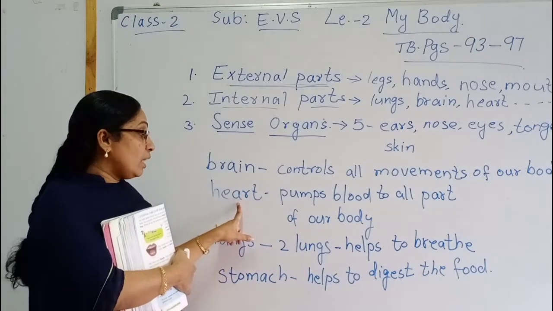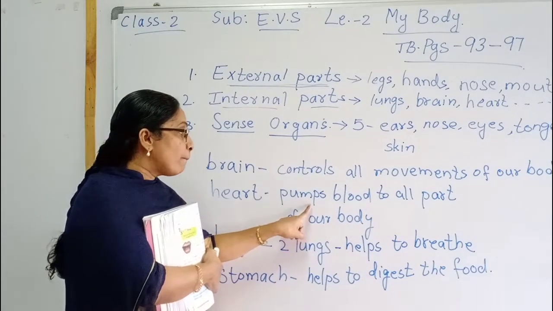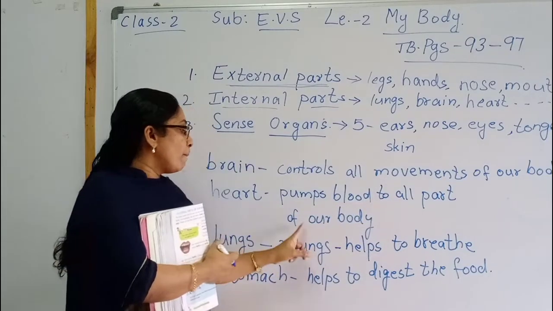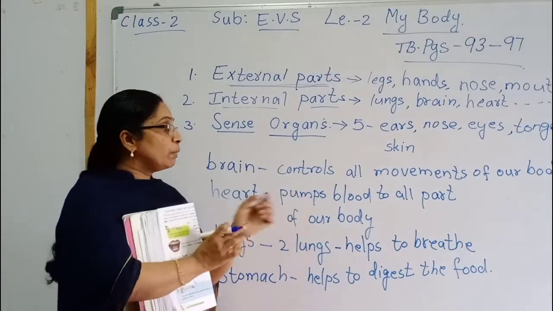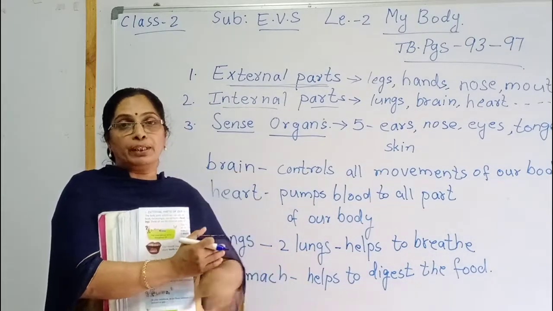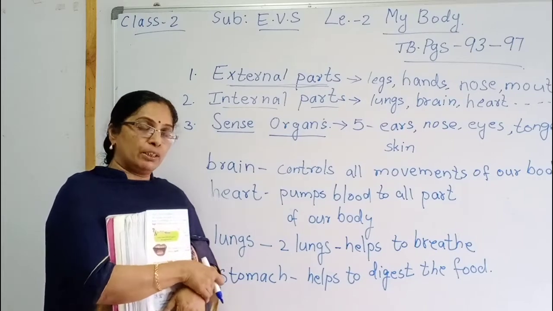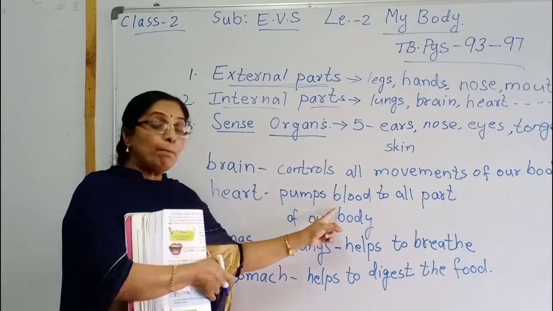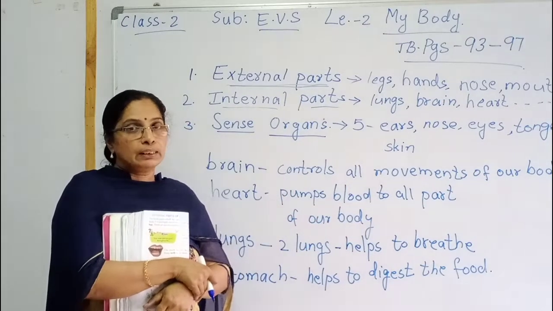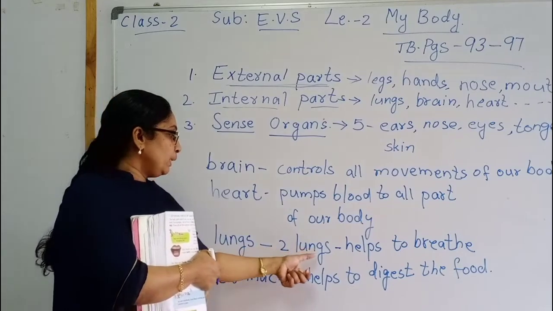Next, heart. What does it do? Heart pumps blood to all parts of our body, external parts of our body and internal parts of our body too. Heart helps to pump the blood. Isn't it, children? Then next, lungs. How many lungs?